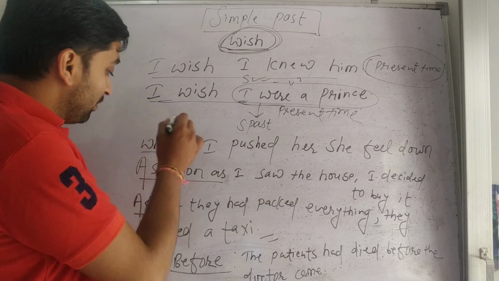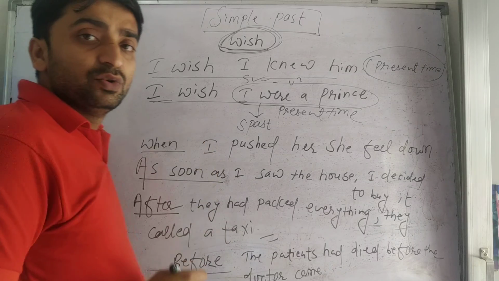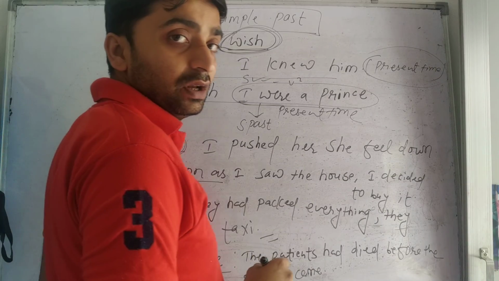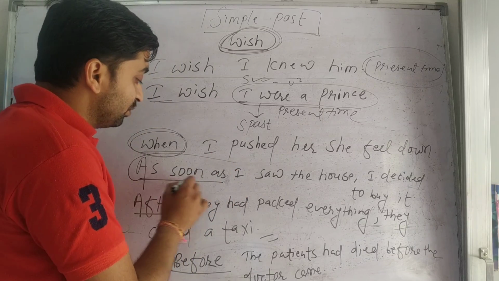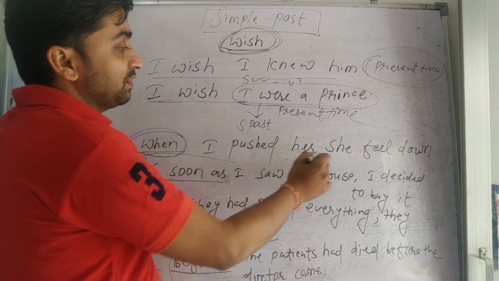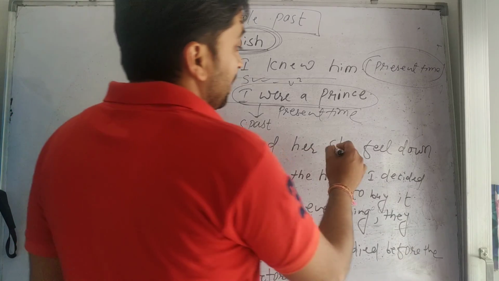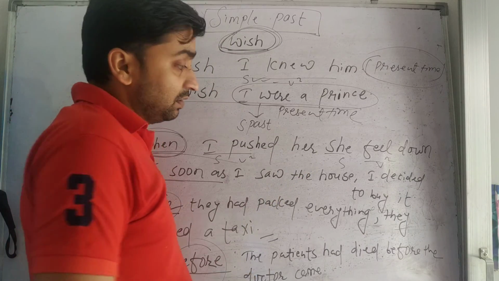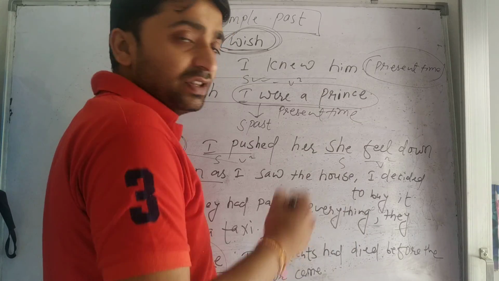Okay, so we have already discussed many uses, but I have written some examples. Generally, simple past tense is used in a clause, usually with when, but not every time. Other conjunctions are also used, like as soon as, after, before. Like, when I pushed her, she fell down. So here is subject plus be2, here also subject plus be2. A cause and effect relation is there. The two actions happened one after another immediately. One is the cause and the other is the effect.